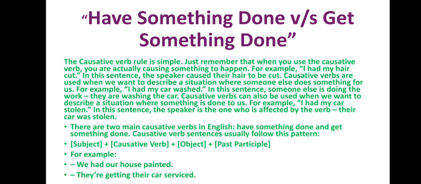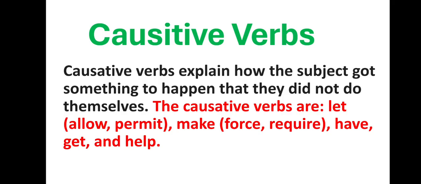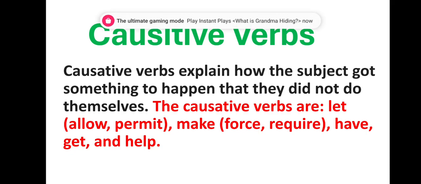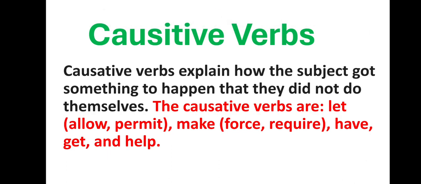These are the notes. I am not going to read them, I have just provided them. If you want to read, please read them deeply, and then respond to me, write your comments in the comment box, about what you understood. Okay, now here is something very important about causative verbs. Causative verbs explain how the subject got something to happen that they did not do themselves. Very simple and very good explanation: the subject does not do anything, but someone else does something to the subject.